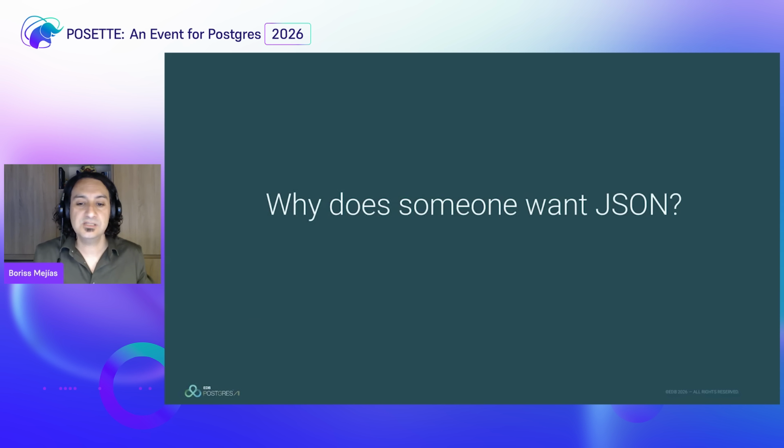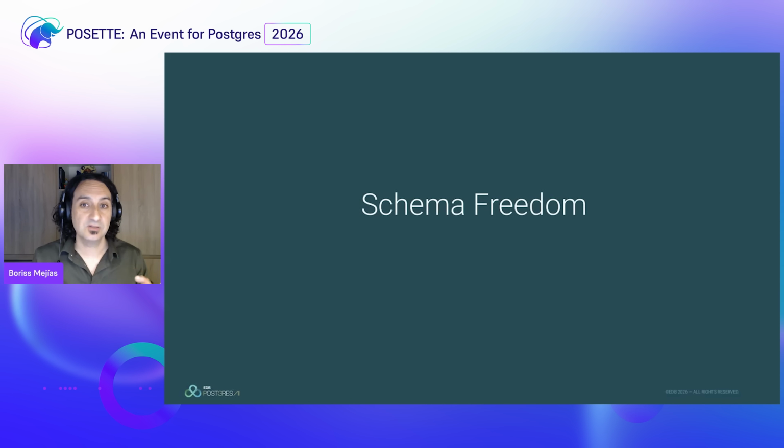And why do you need JSON? I mean, why do people want to use JSON anyway? Well, the major reason that I think people want to use JSON is not just because the objects run on the application with JSON objects, but because of schema freedom. Usually freedom is associated with evil stuff. That's why heavy metal music always talks about freedom and these kinds of topics, and they say, oh, this is evil music. But no, it's just freedom what we are searching. So let me explain a little bit what I mean by freedom in terms of data.